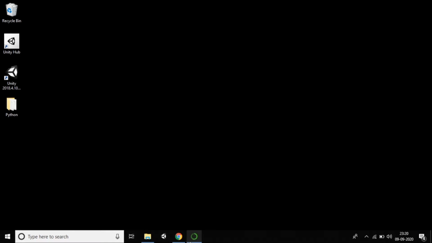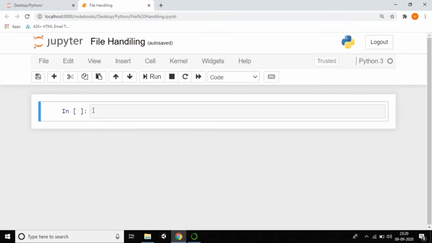I'm going to my actual Jupyter file. Guys, I already created a file called hari.txt, in the same folder called Python on my desktop. And in this file I'm going to do something magic.